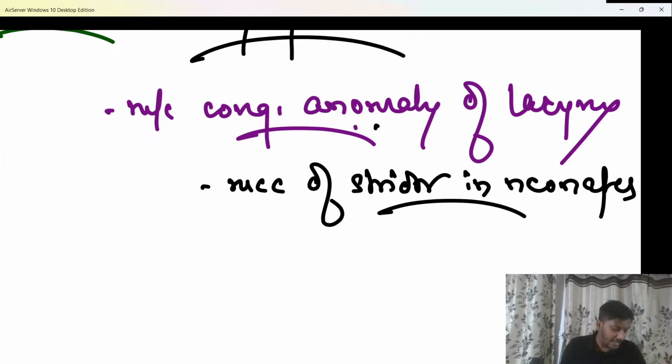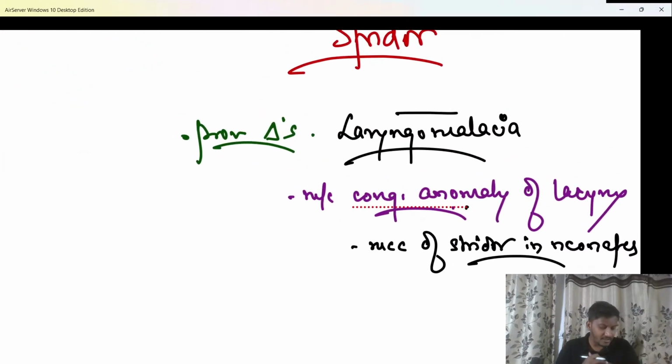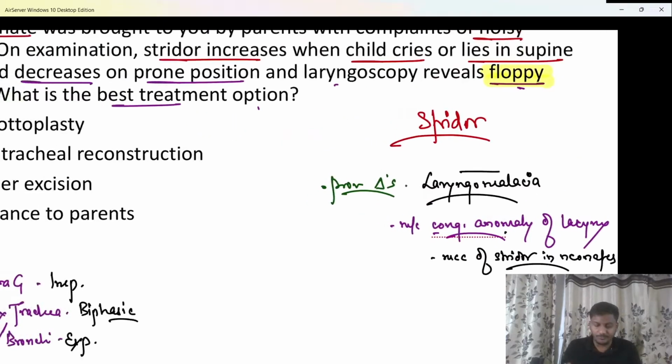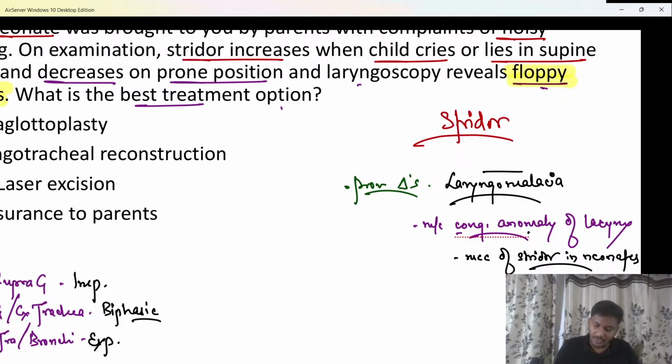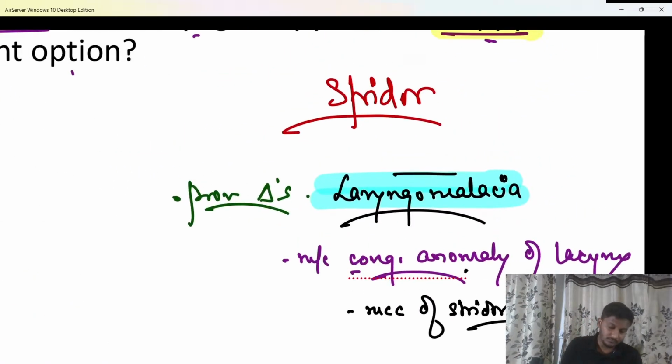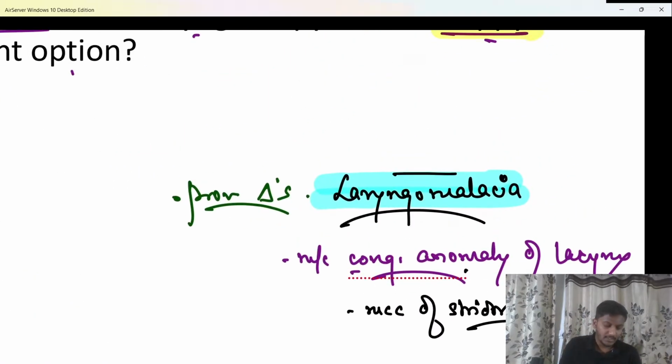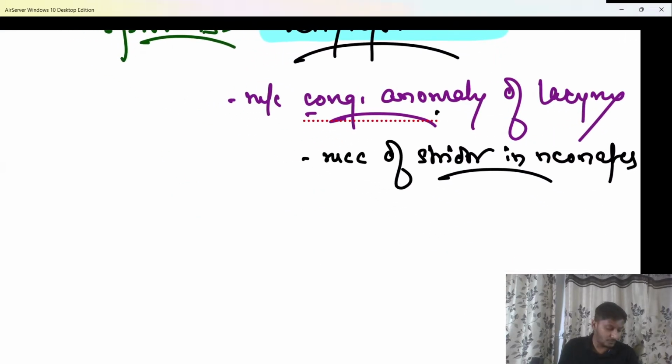If they ask you, beta, in laryngomalacia, which type of stridor is heard? This was a recent question of your exam. Which type of stridor is heard in laryngomalacia? Bolo. Inspiratory, biphasic, expiratory? Which is the type of stridor to be heard in laryngomalacia? Bolo.